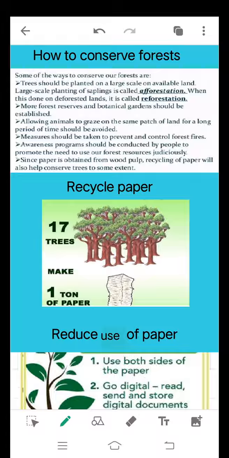So we should save, reuse used paper and recycle it. By doing this, we not only save trees but also save energy and water needed for manufacturing paper. Moreover, the amount of harmful chemicals used in paper making will also be reduced. So by saving paper also we can save trees.